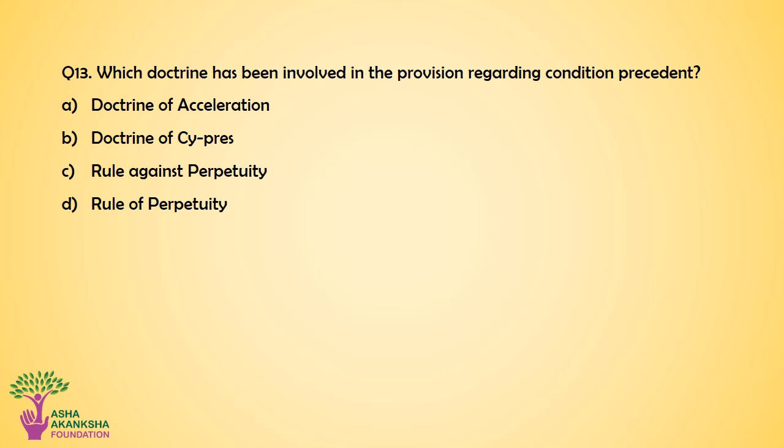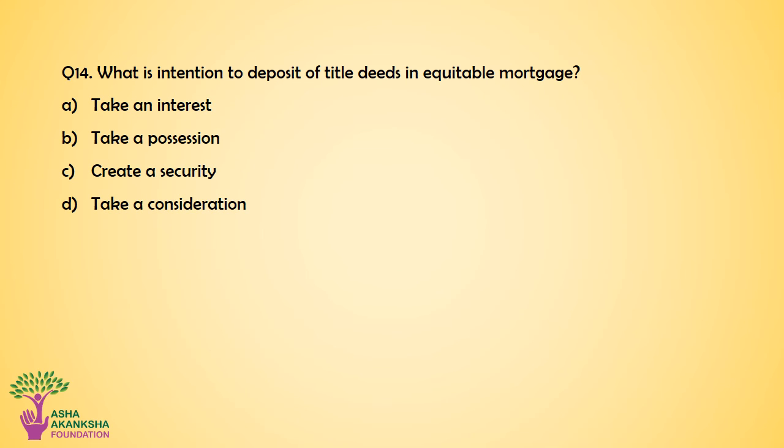Question number 13. Which doctrine has been involved in the provision regarding condition precedent? Option A. Doctrine of Acceleration. Option B. Doctrine of Cy-pres. Option C. Rule against perpetuity. Or option D. Rule of Perpetuity. The correct answer for this question is option B. Doctrine of Cy-pres.